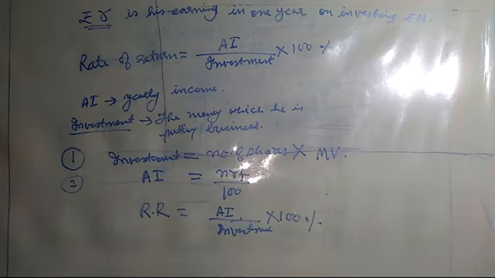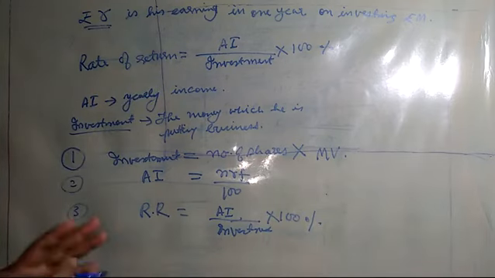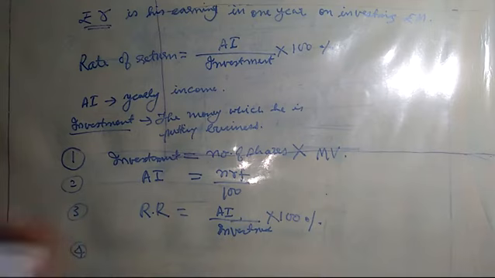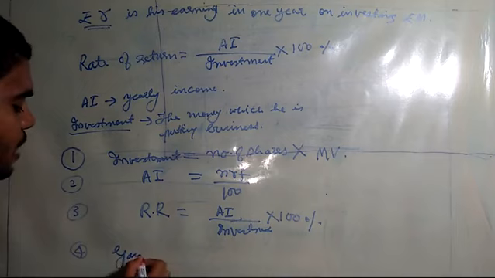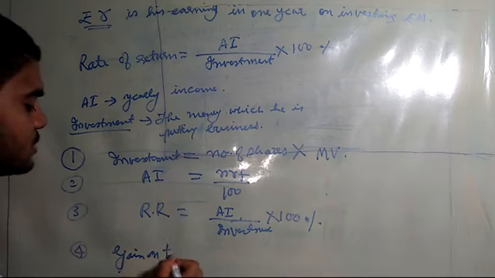This is the third formula. Then the fourth formula, which you will see while calculating, like in question number 20, where it is mentioned what is his gain by doing a certain business. Now they will ask you what is the gain on certain transactions. So for that you can write one formula, gain on transaction